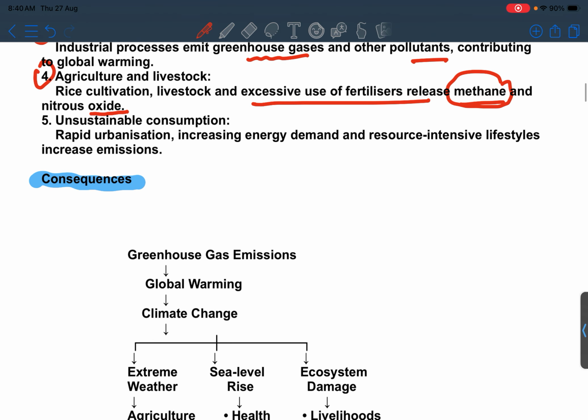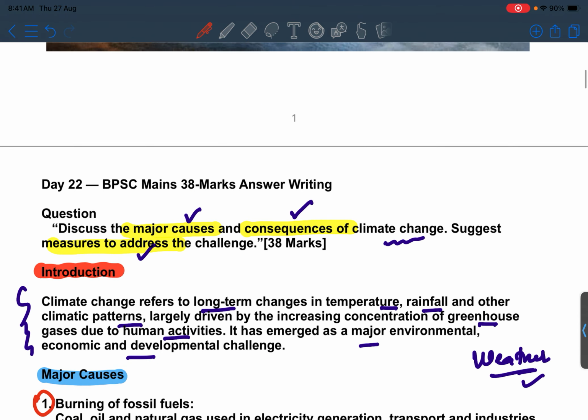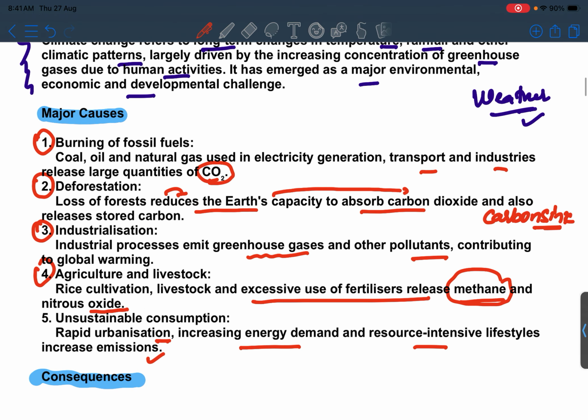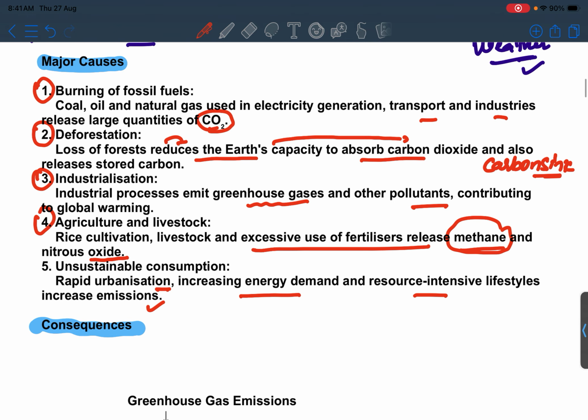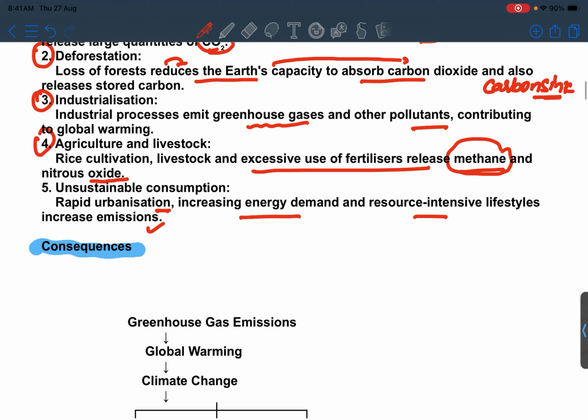Next one is unsustainable consumption. That is, rapid urbanization, increasing energy demand and resource intensive lifestyle cause increase in emissions also. That's it. These are the major causes of climate change. First one is burning of fossil fuels. Second one is deforestation. Third one is industrialization. Fourth one is agriculture and livestock. And fifth one is unsustainable consumption.